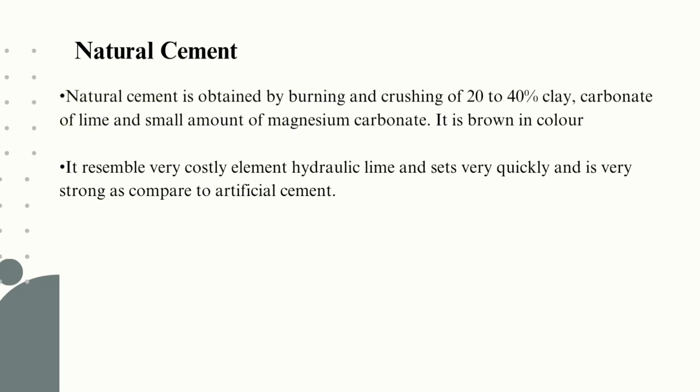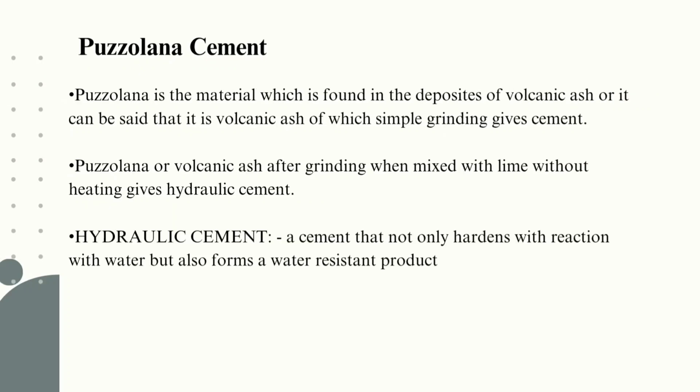Natural cement. Natural cement is obtained by burning and crushing of 20 to 40% clay, carbonate of lime and small amount of magnesium carbonate. It is brown in color. It resembles very costly element, hydraulic lime, and sets very quickly and is very strong as compared to the artificial cement. Pozzolana cement. Pozzolana is the material which is found in the deposits of volcanic ash, or it can be said that it is a volcanic ash of which simple grinding gives cement.